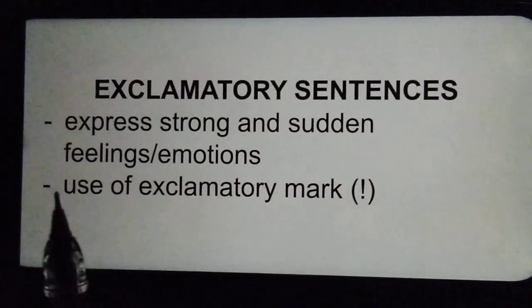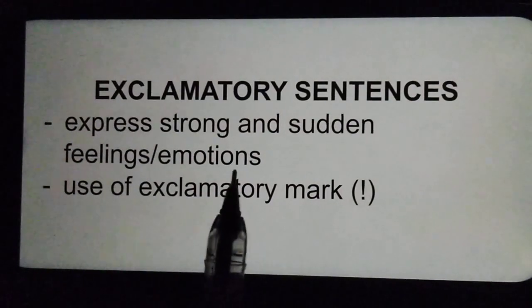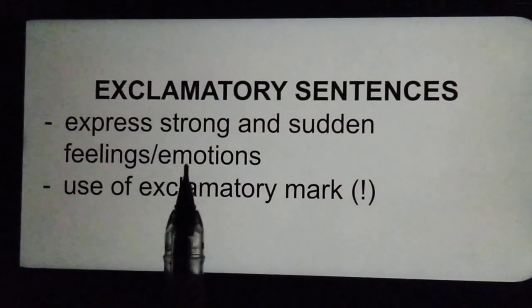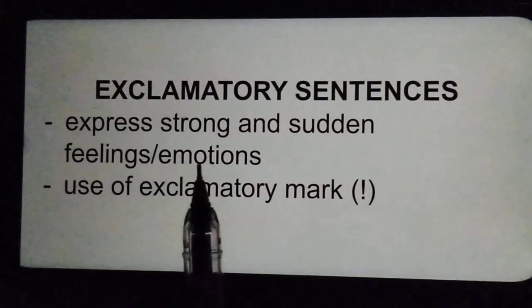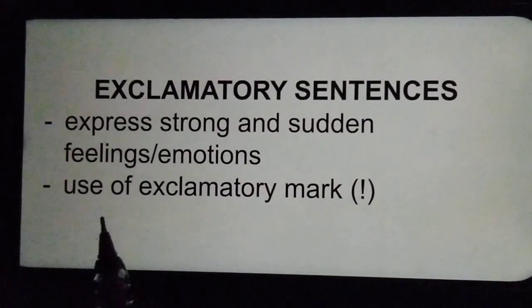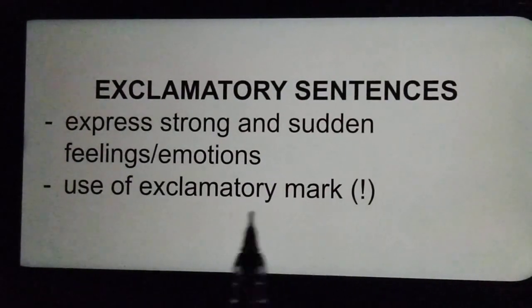Next is exclamatory sentences. Exclamatory sentences express strong or sudden feelings or emotions. Now these feelings may be happiness, sadness, joy, surprise, disgust, it may be anything, right? And an exclamation mark is used in exclamatory sentences.